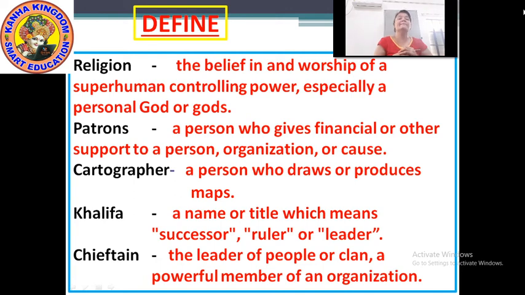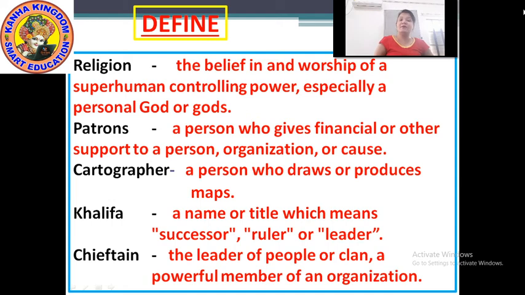Next is cartographer. Now who is a cartographer? A cartographer is a person who draws or produces maps.